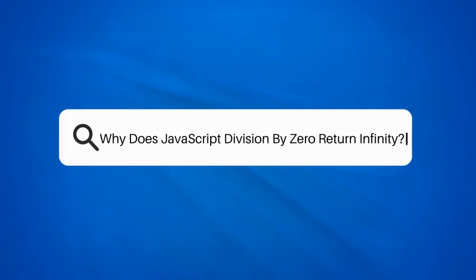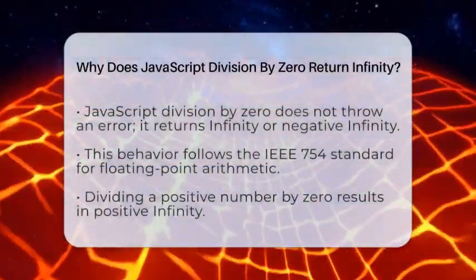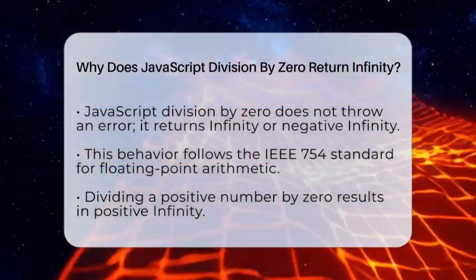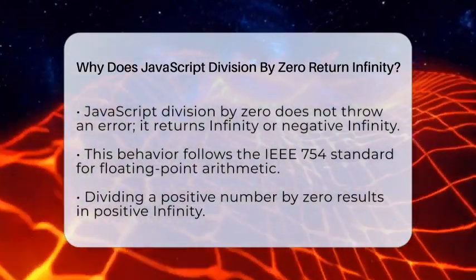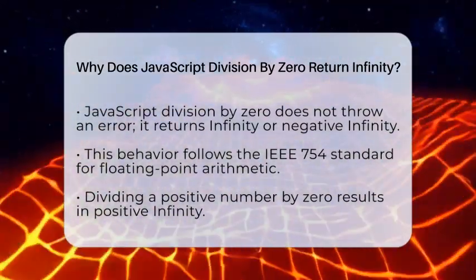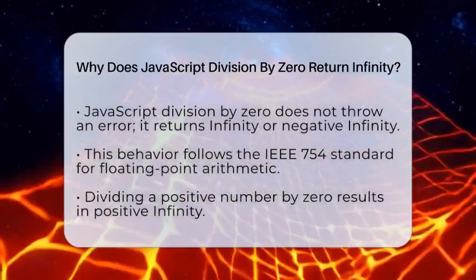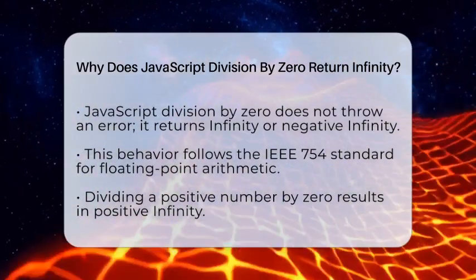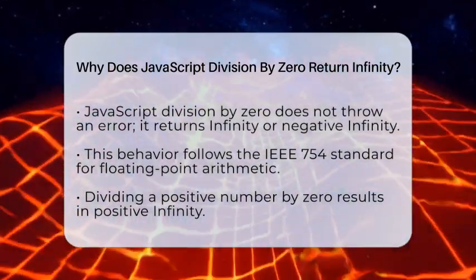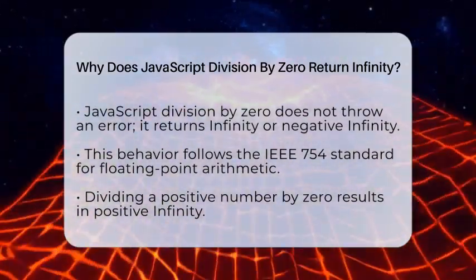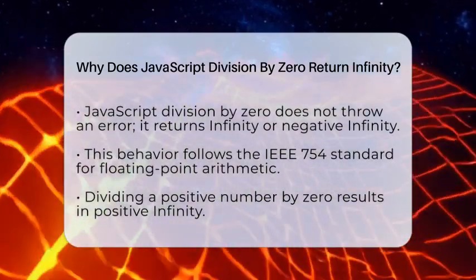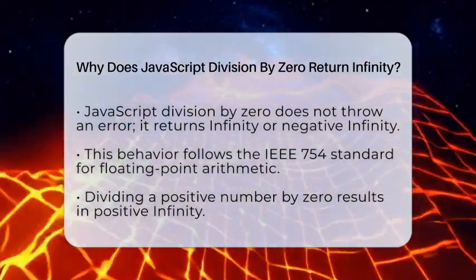Why does JavaScript division by zero return infinity? Have you ever wondered what happens when you divide a number by zero in JavaScript? It might surprise you to learn that instead of throwing an error, JavaScript returns infinity or negative infinity. This behavior is rooted in the way JavaScript handles numbers, specifically following the IEEE 754 standard for floating-point arithmetic.